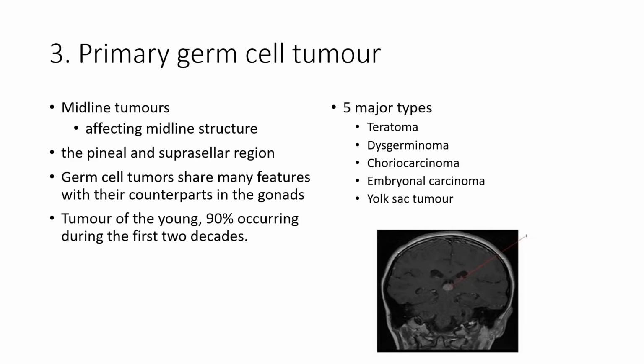Primary brain germ cell tumors occur along the midline, most commonly in the pineal and the suprasellar regions. They affect mainly young people, 90% occurring during the first 2 decades of life. The germ cell tumors share many features with their counterparts in the gonads, such as the testicles and the ovaries, and there are 5 major types: teratomas, dysgerminomas, choriocarcinoma, embryonal carcinoma, and yolk sac tumor.